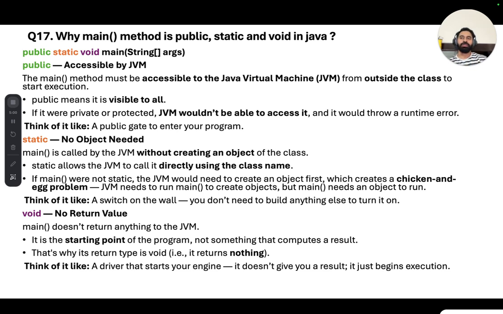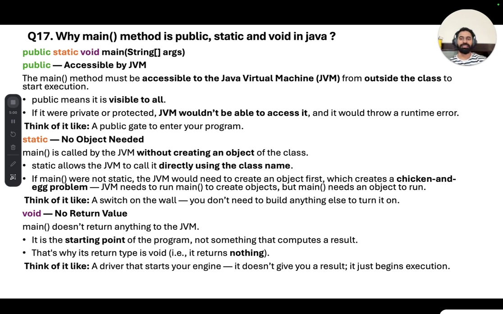Now why static? Static keyword, as I discussed in the first part, why use the static keyword? If you keep any variable with the static keyword, it means you don't need to create an object to access it. So no object is needed. Main is called by the JVM without creating an object of the class.